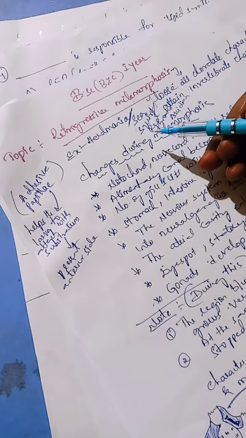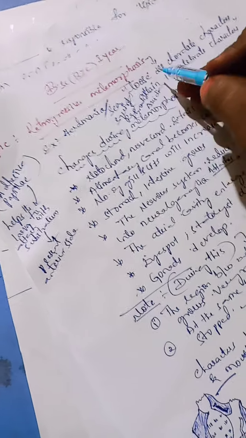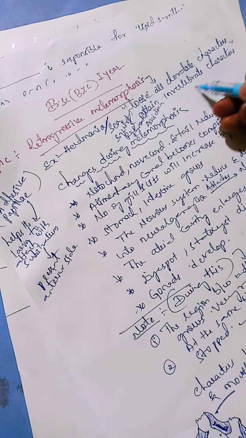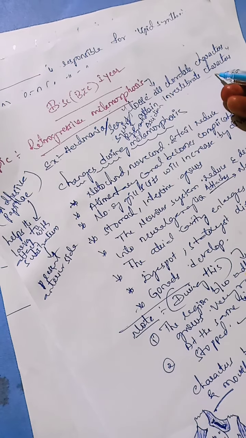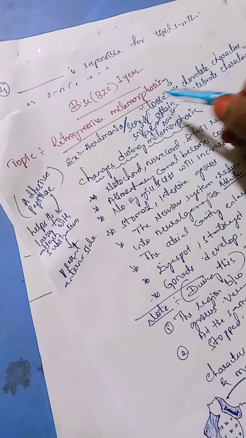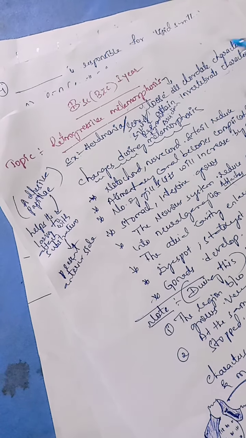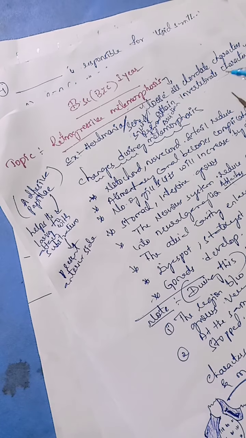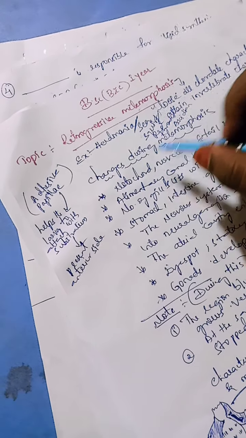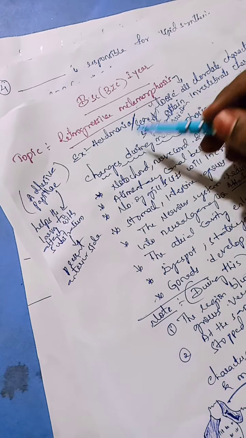How? We'll discuss now. First, what do you mean exactly by retrogressive metamorphosis? In this process the organism will lose all chordate characters and attain invertebrate characters, or invertebrate form and structure. This process is especially present in Hendmania, it is observed in the Hendmania organism.